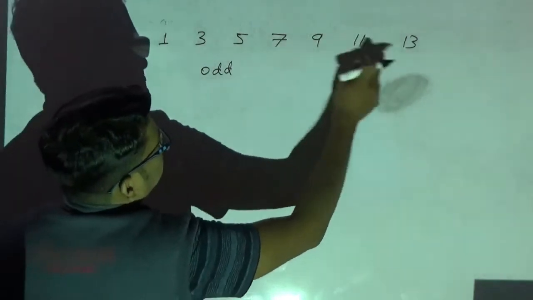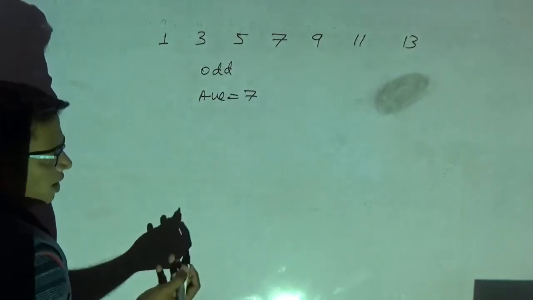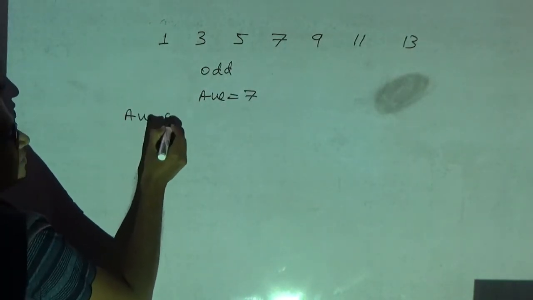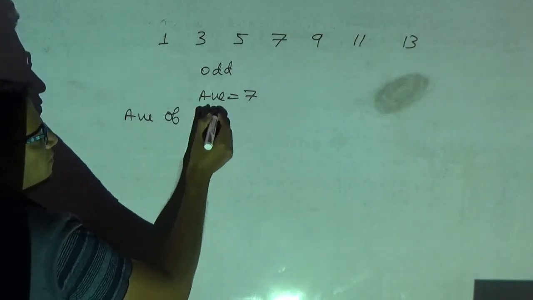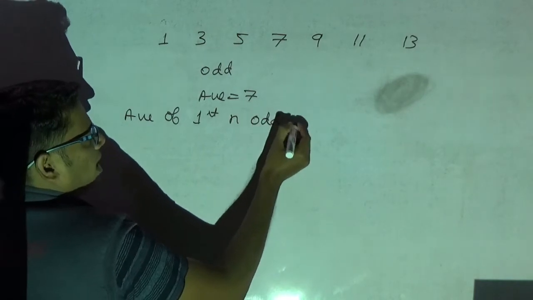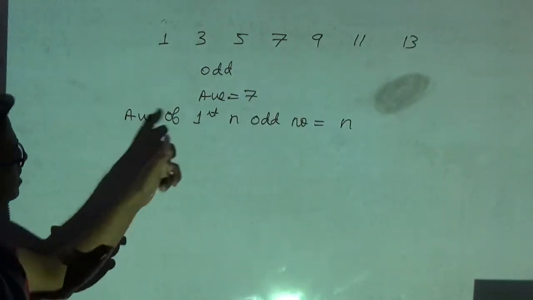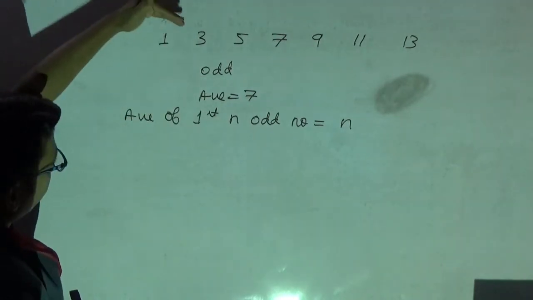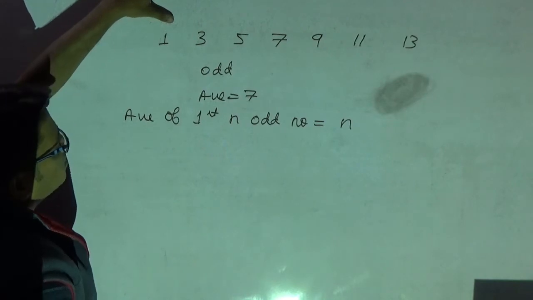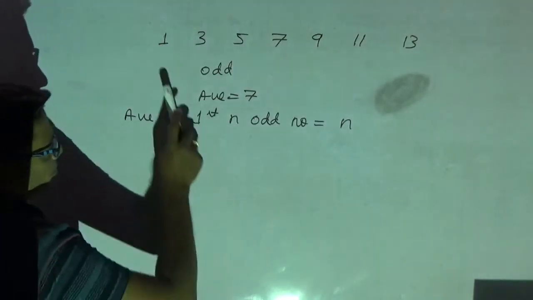Average is 7. I can tell directly the average as 7. How did I get the average directly as 7? Please observe here. The average of first n odd numbers is n itself. What do you mean by first n odd numbers? It will start from 1 only. If the odd number series starts from 1, then the average of first n odd numbers is nothing but n only.